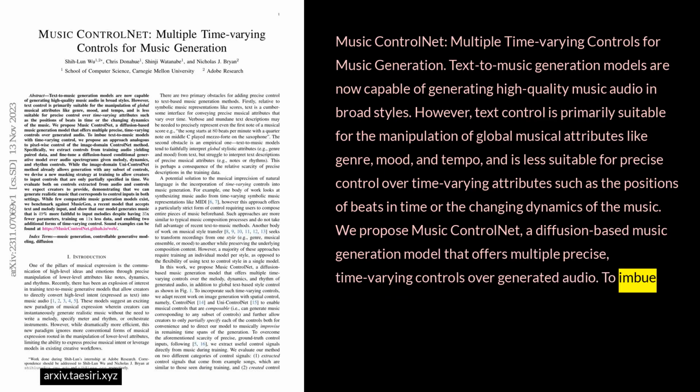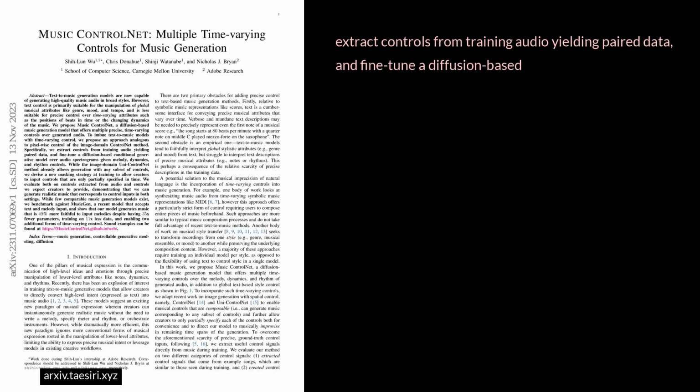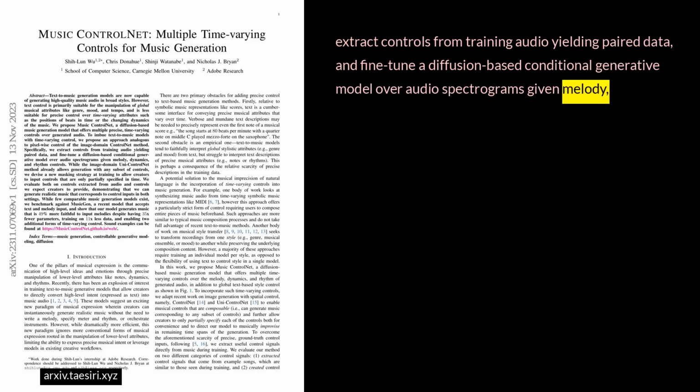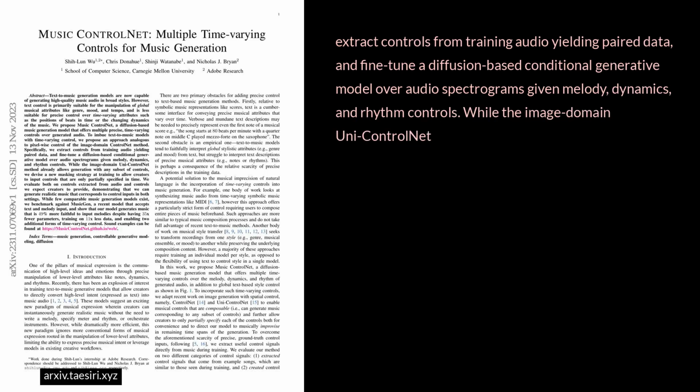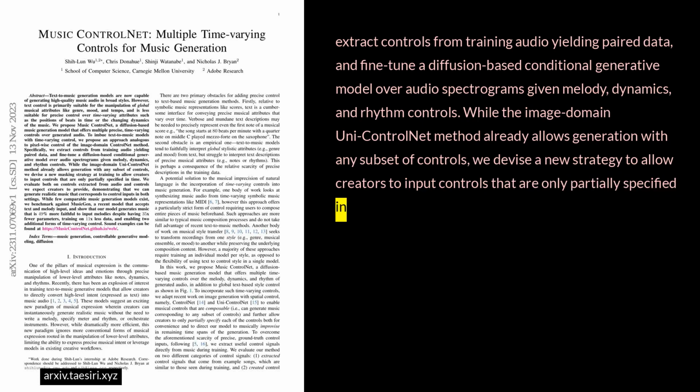audio. To imbue text-to-music models with time-varying control, we propose an approach analogous to pixel-wise control of the image domain ControlNet method. Specifically, we extract controls from training audio yielding paired data and fine-tune a diffusion-based conditional generative model over audio spectrograms given melody, dynamics, and rhythm controls. While the image domain Uni-ControlNet method already allows generation with any subset of controls, we devise a new strategy to allow creators to input controls that are only partially specified in time.